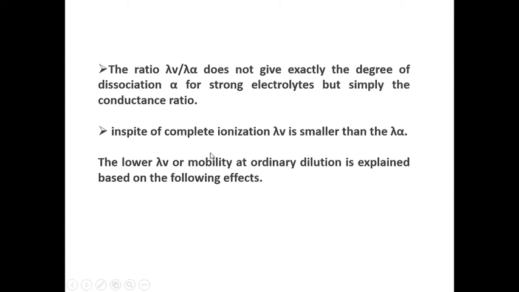So, in spite of complete ionization, lambda V is smaller than the equivalent conductance at infinite dilution, meaning conductance at a particular dilution is smaller than conductance at infinite dilution. The lower equivalent conductance at a particular dilution, or the lower mobility at ordinary dilution, is explained based on the following interionic effects.